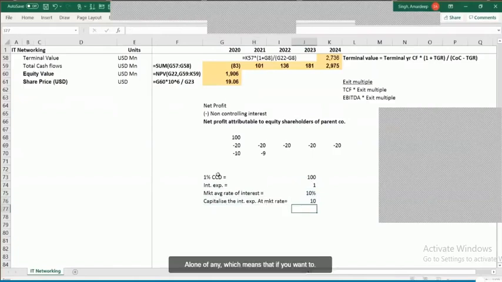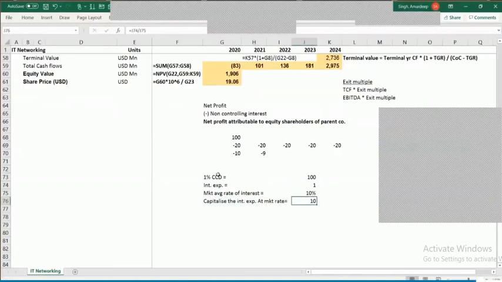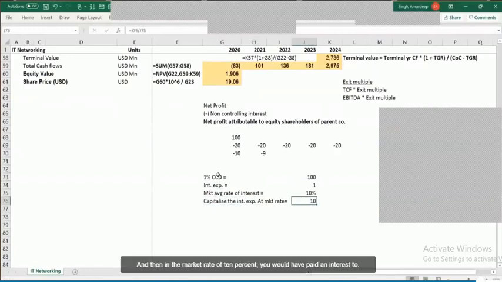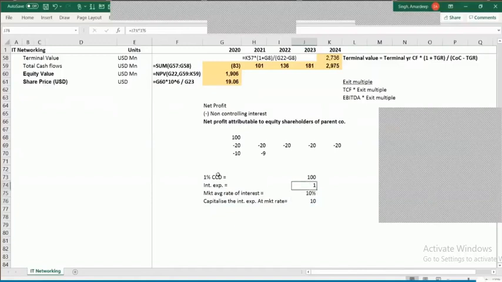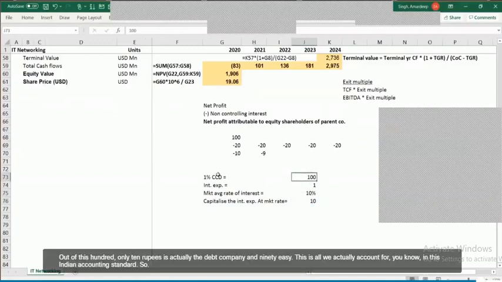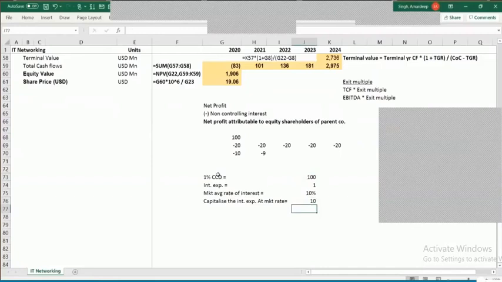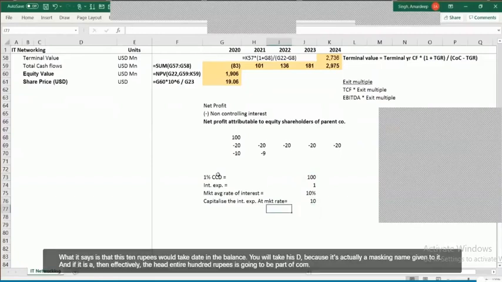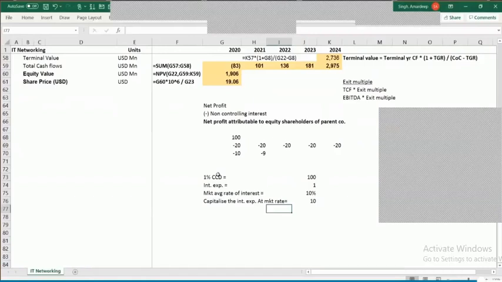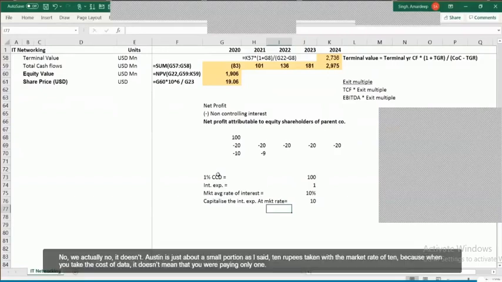it gives me a loan of 10, which means that if you had taken a loan of 10, then at a market rate of 10%, you would have paid an interest of 1. So out of this 100, only 10 rupees is actually the debt component and 90 is equity. This is how we actually account for it. So, in Indian accounting standards, Ind AS, what it says is that this 10 rupees you would take as debt and the balance 90 you will take as deemed equity, because it's actually a masking name given to it. And if it is a 0% CCD, then effectively the entire 100 rupees is going to be part of your equity component. So we actually account for it.